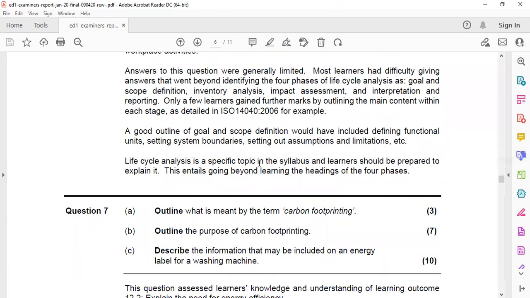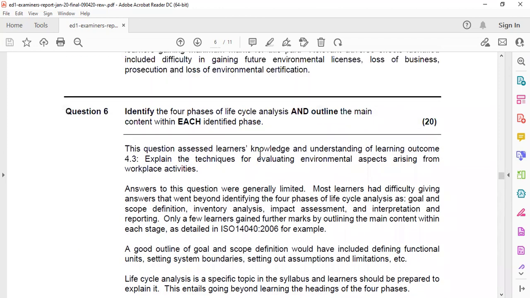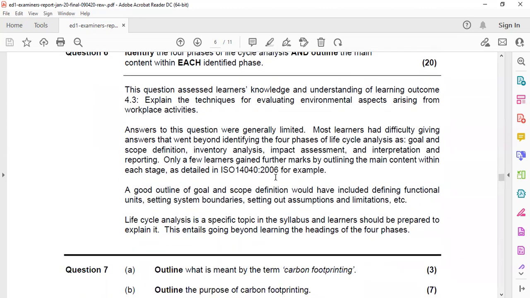to explain it. So life cycle analysis is nothing but, as I explained, from the starting of a product, from its manufacturing or use of raw material and its products and byproducts and transportation, and it will include the selling of the product. If it is a product, it is from manufacturing; if it's a service, from the client's reporting, and then how it is dealt with the client and how it is reported to the client. So everything from the beginning to end should be analyzed. What is the impact of each step?